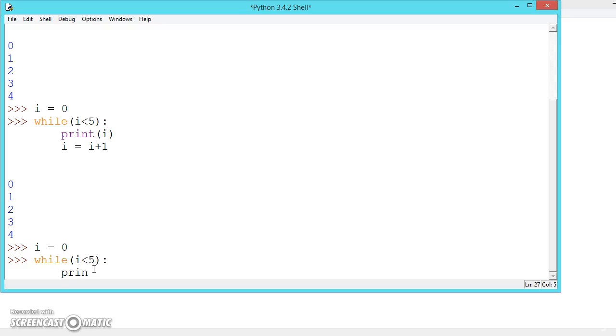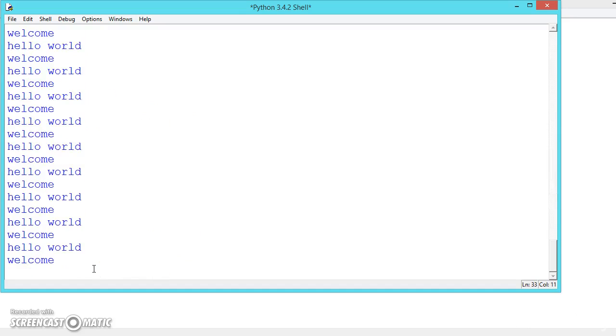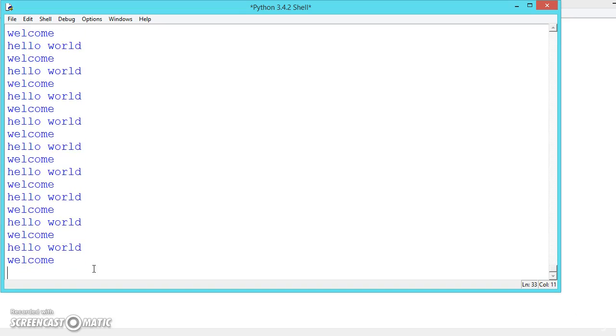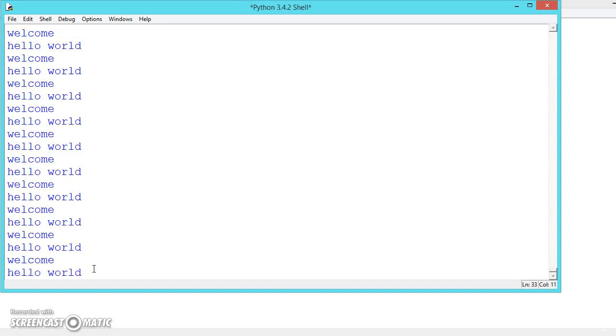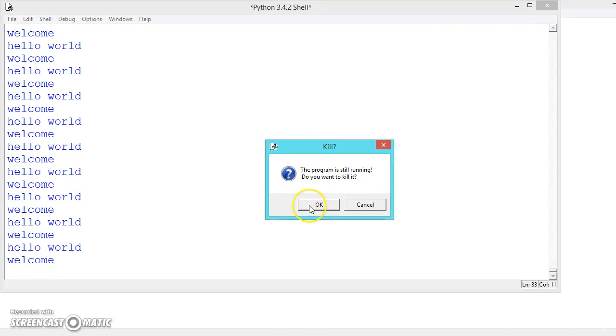Now whatever we write inside this loop, if you don't write i = i + 1, let us say print hello world. Let us print one more statement, print welcome. You can write any number of statements under the loops. See here, it is looping infinitely because i is always 0. So always be careful whenever using loops, whether it is a for loop or a while loop. Let me close it. Okay.